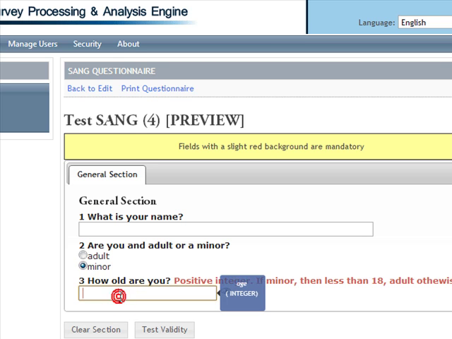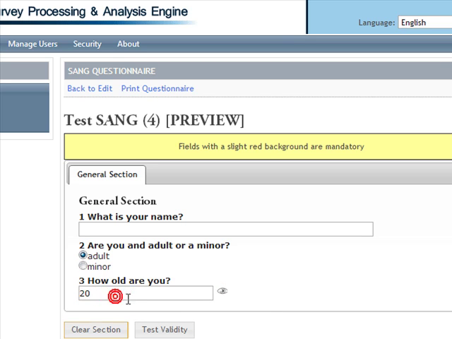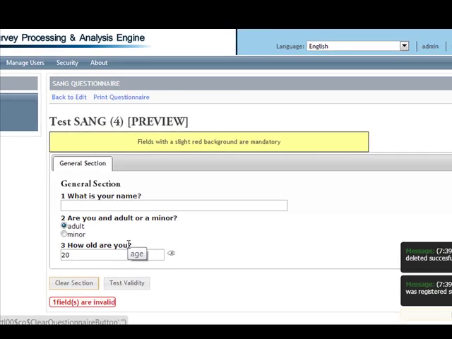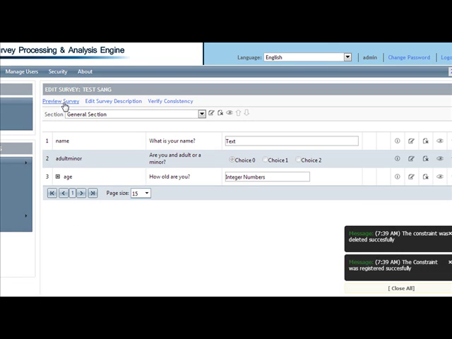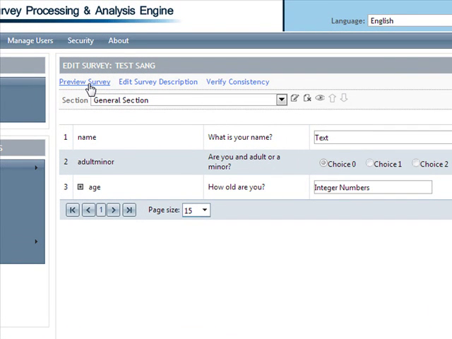We'll see our preview. Positive integer if minor less than 18, adult otherwise. Let's say if you are a minor and you put 15, there's not a problem. If we put 20, then there is an issue. If we check on adult, then the issue is gone. Okay, let's go back to edit.